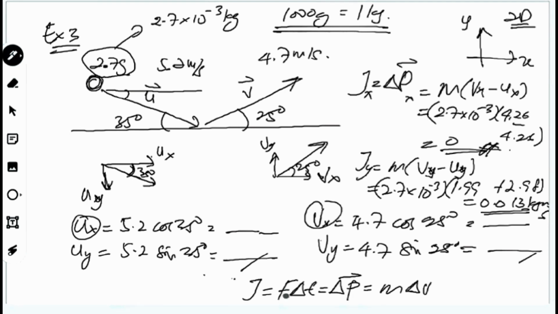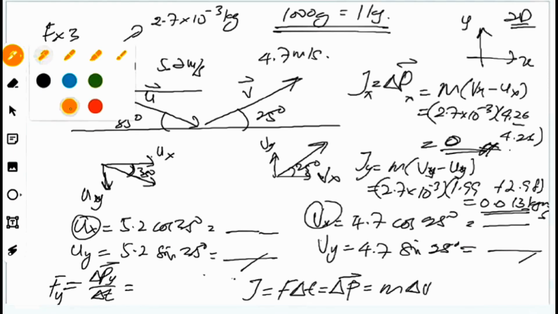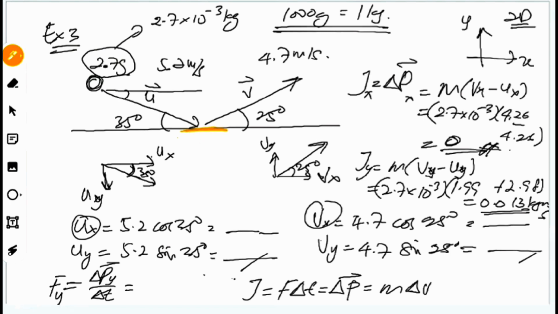So where does the force occur? Since Jx is equal to zero, you will not get an answer there. So the impulse only happens in the Y direction. So the force acting is equivalent to Fy. So Fy is equivalent to delta Py divided by delta T. If the time taken when hitting the floor, delta T, is 0.05 second, for example, then you can calculate here.